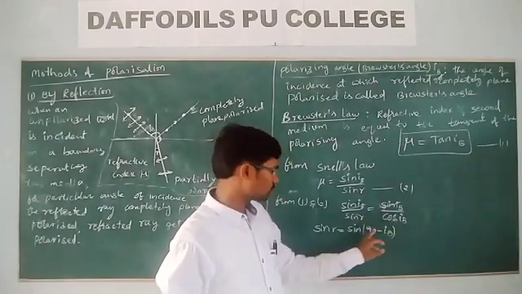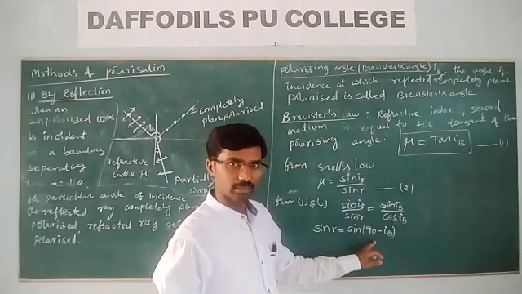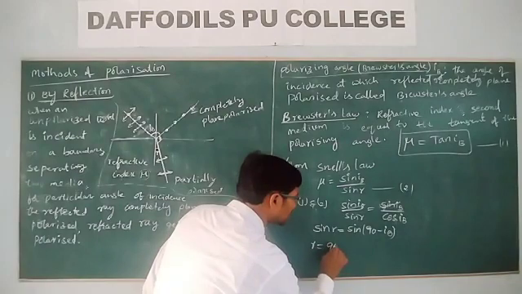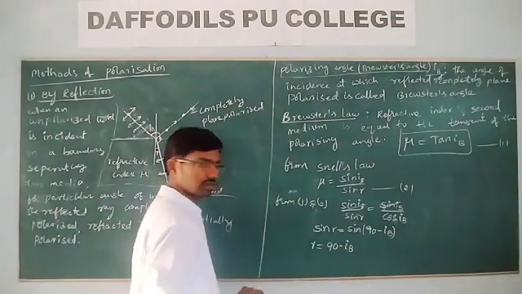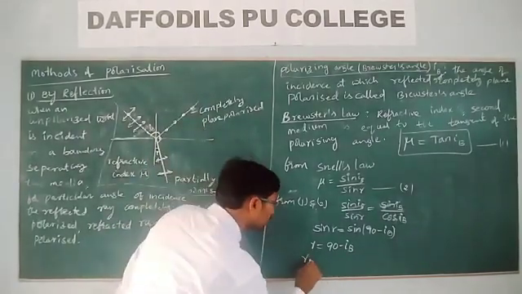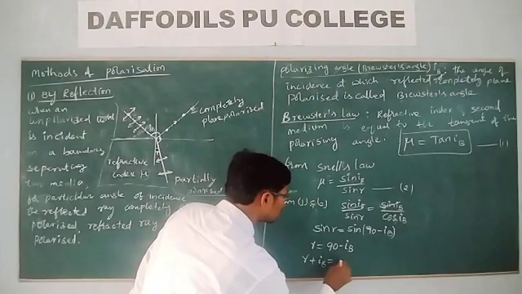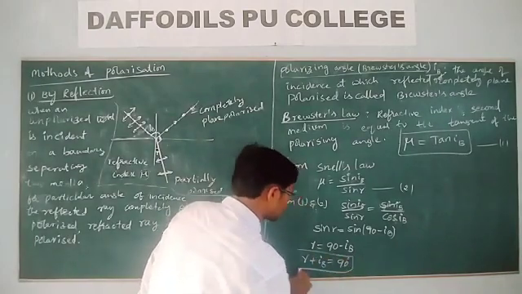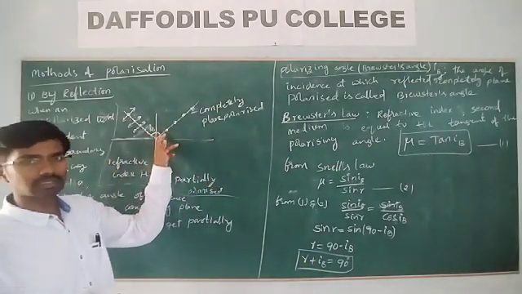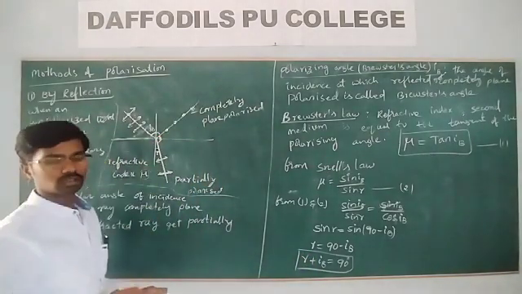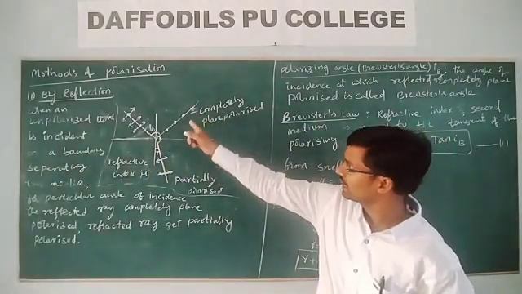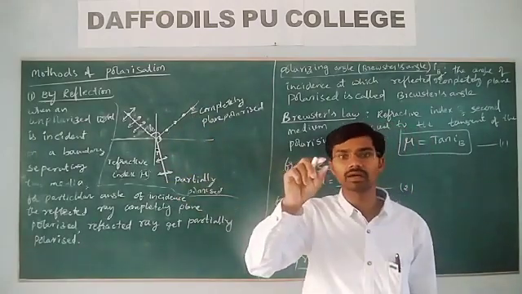Cos IB can be written as sin of 90 minus IB, since cos theta is sin 90 minus theta. Then we can write R is equal to 90 minus IB. Now bring the minus IB to this side: R plus IB is equal to 90 degrees. So the angle between these two is 90 degrees. That means at the polarizing angle, the reflected ray and the refracted ray are perpendicular to each other.